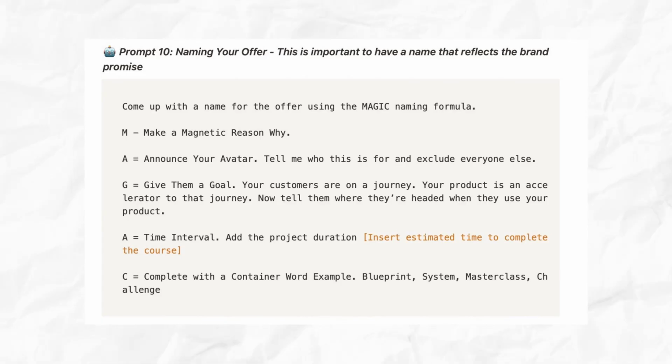Okay, so now is the final prompt, prompt number 10. This is my absolute favorite prompt. This is where we get to name the offer. Okay, so the offer is going to be named based around the transformation you're helping them achieve. You're going to be speaking to their problems, and this is going to form the basis of your new offer created by artificial intelligence. This is an Alex Hormozi special, so let's see what the results are.